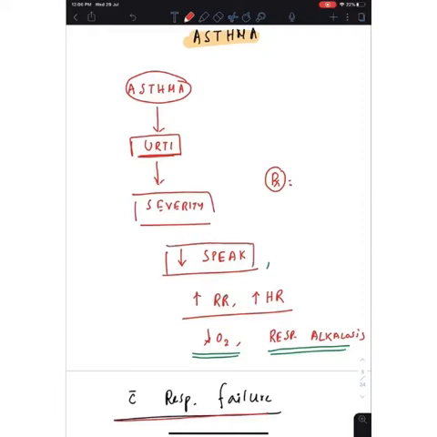He is not completing a sentence, he is just speaking words. The heart rate and respiratory rate are both increased. There will be hypoxemia, and obviously if there is hypoxemia there is a chance of cyanosis. And most importantly, there will be respiratory alkalosis. So an asthma patient with a precipitating factor comes to the emergency with high respiratory rate, high heart rate, respiratory alkalosis, cyanosis. Think about none other than acute severe asthma.